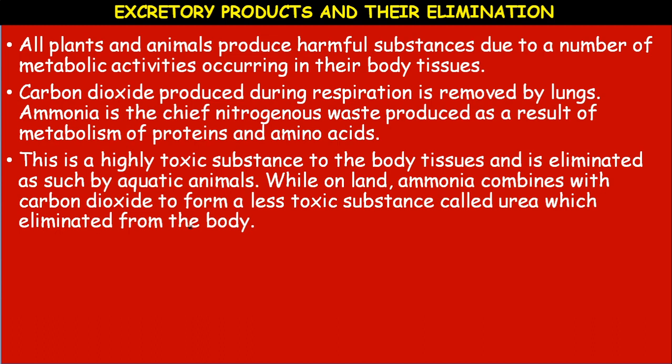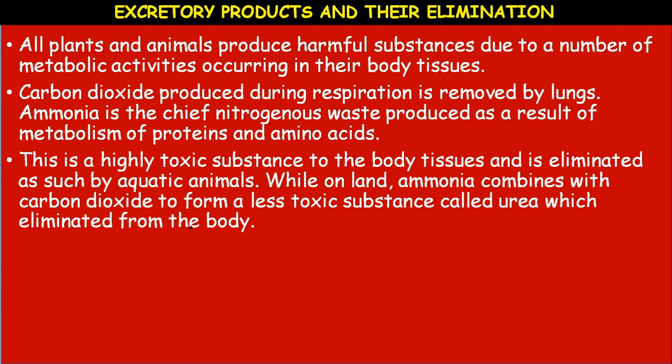This ammonia is highly toxic to the body tissues and is eliminated as it is by aquatic animals. While in land animals, the ammonia combines with the carbon dioxide to form a less toxic substance called urea, which is eliminated from the body.